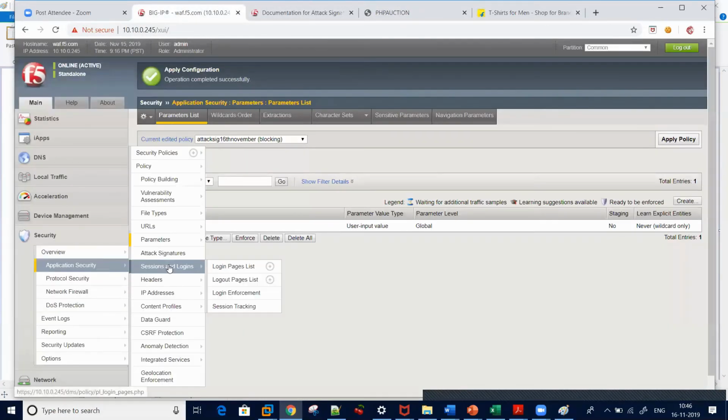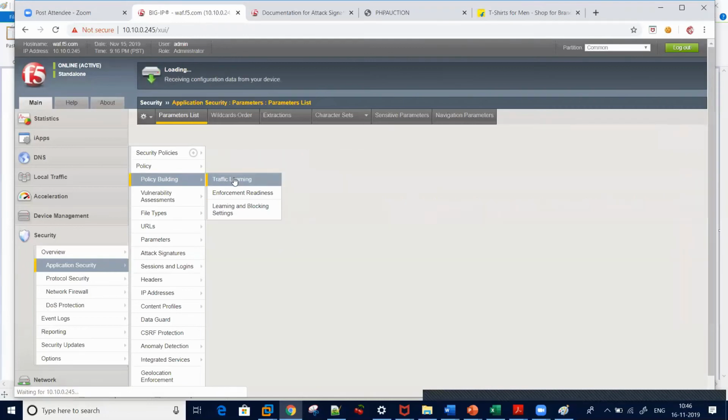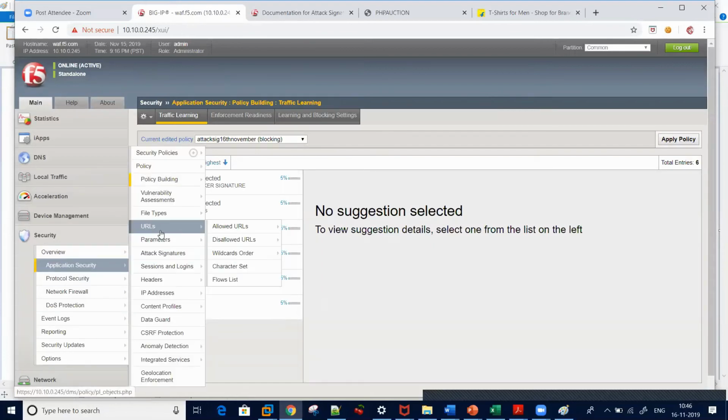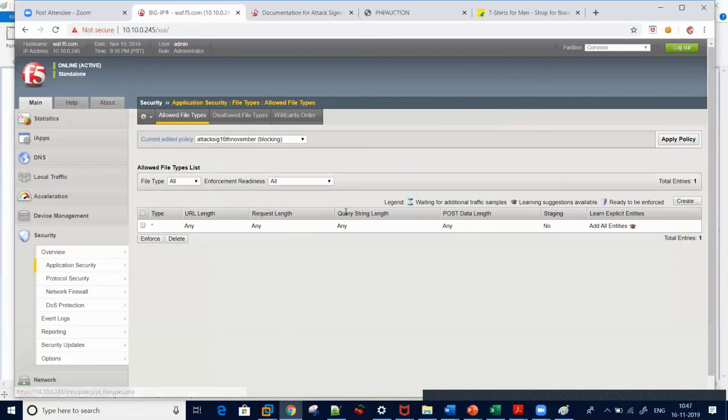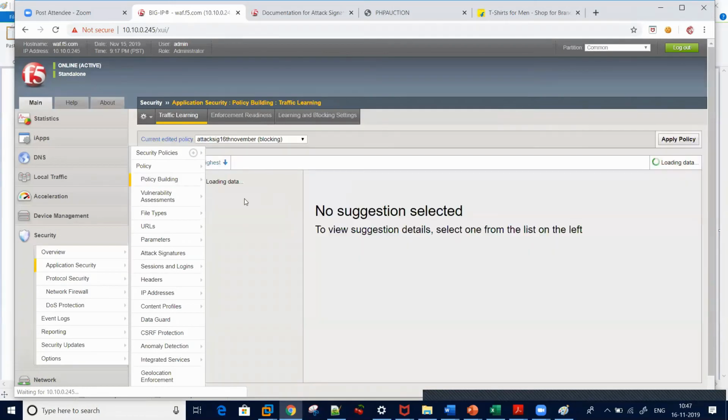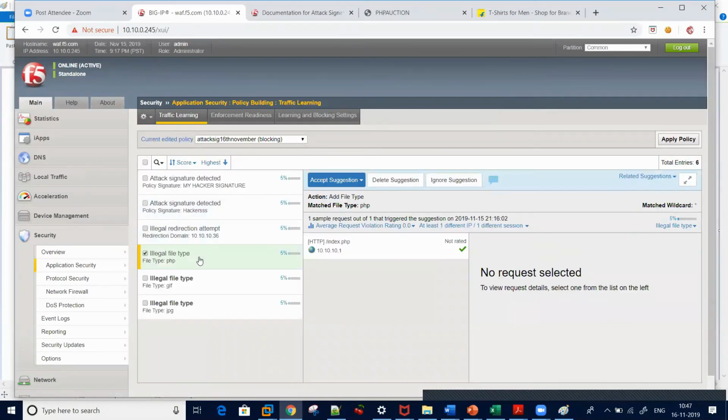Let's see: security, application security, policy, traffic learning. Let's see what we get. Can you see this? When I go there, it's giving me all things as illegal, because I selected add all entities.